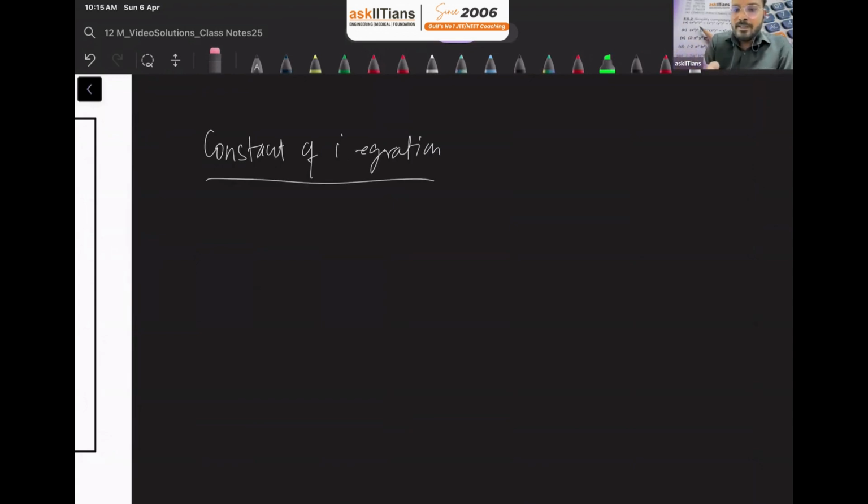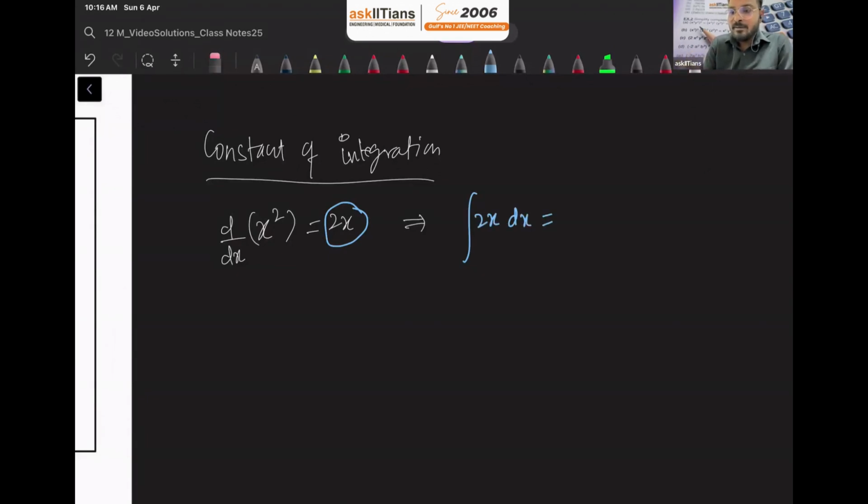So constant of integration, right guys? Let's suppose we can again start with that example. Let's say we want to differentiate x square, find out d over dx of x square, and you all know that it is 2x, correct? Now we are going to integrate this. So how are we going to integrate this? Yes or no? If you integrate 2x with respect to x, what are we going to get?